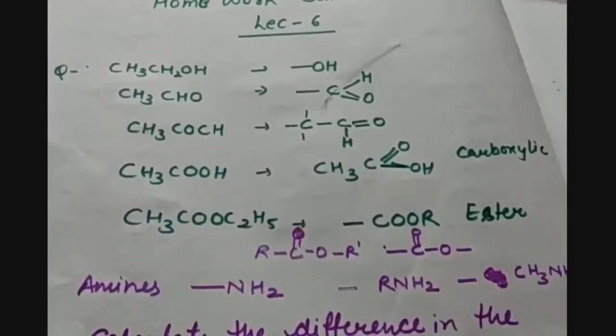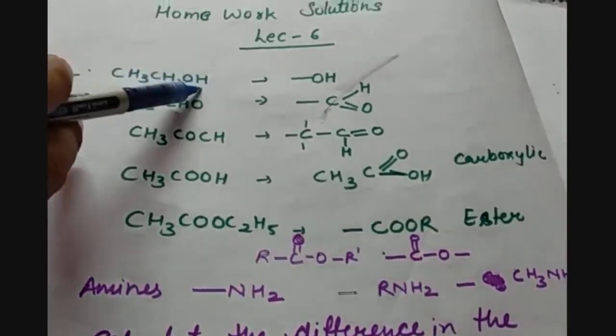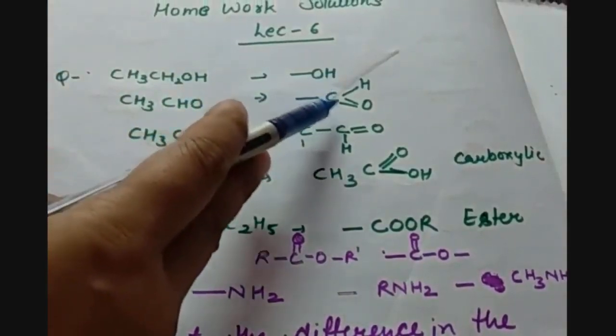So let us see all the compounds given here. First is CH3CH2OH. So OH is the functional group and this is the chain, that is ROH, that means OH is the functional group, that is the alcohol group. Then we have CH3CHO. So CHO will be arranged in the form of C single bond H, and C is also linked with oxygen by a double bond. So this is the aldehyde group.